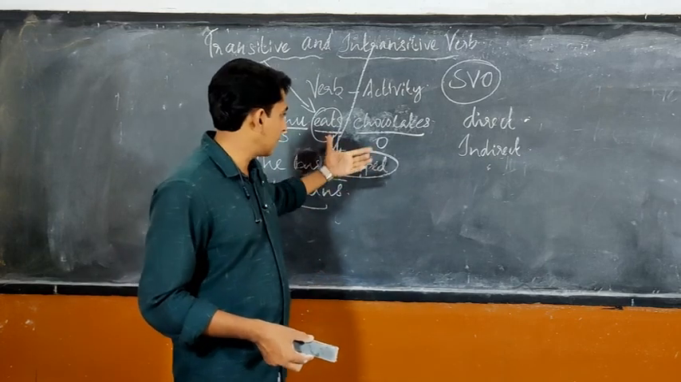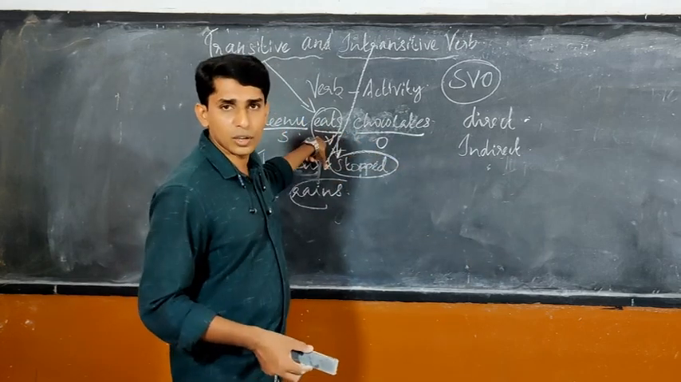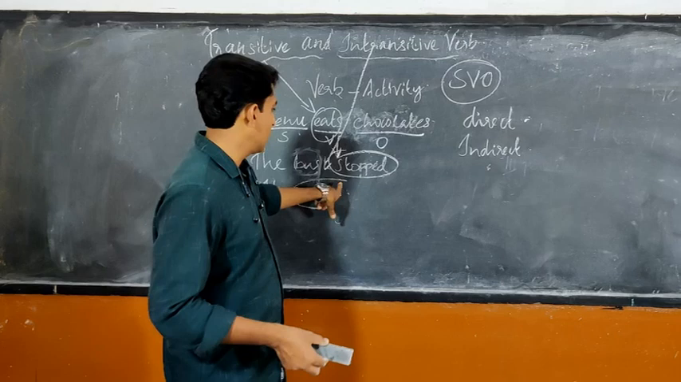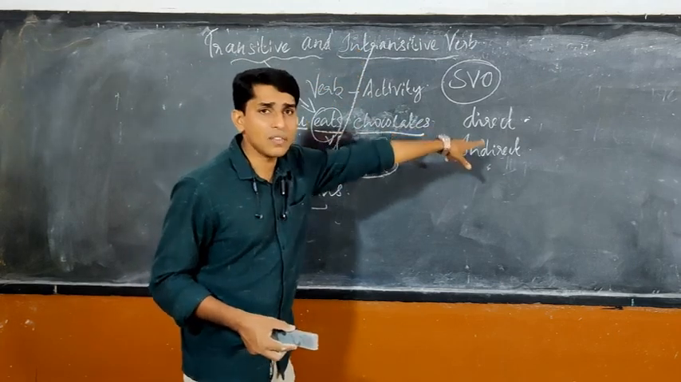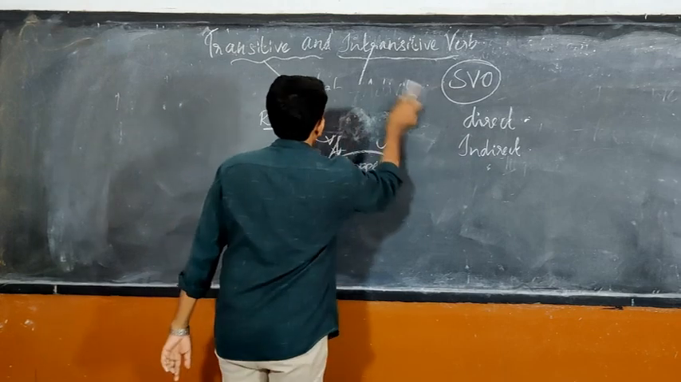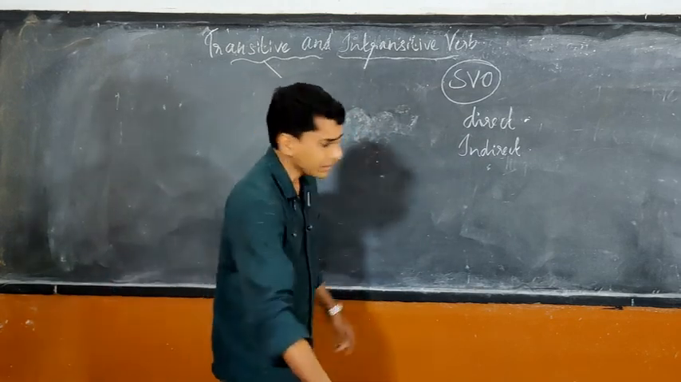You have to learn like this: if there is an object to receive the action, that verb is called transitive. If there is no object, that verb is called intransitive. And we have left behind something that we have to keep in mind.